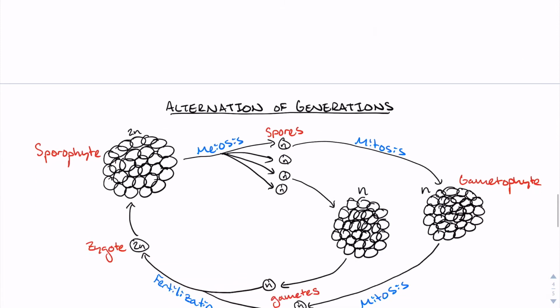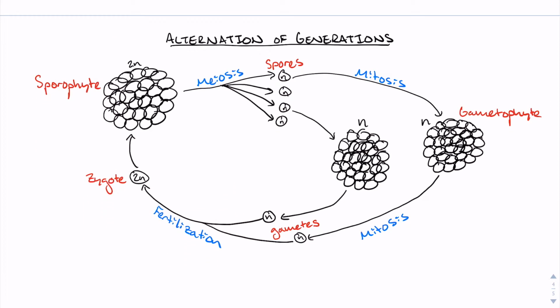The last life cycle we will discuss is alternation of generations, which is used by all plants and many algae. Like its name suggests, alternation of generations involves the cyclic change between the gametophytic, or multicellular haploid generation, and the sporophytic, or multicellular diploid generation of an organism.